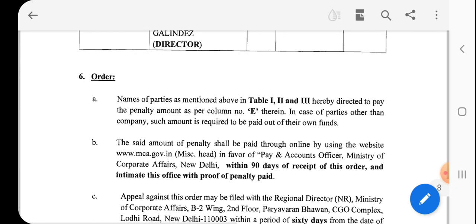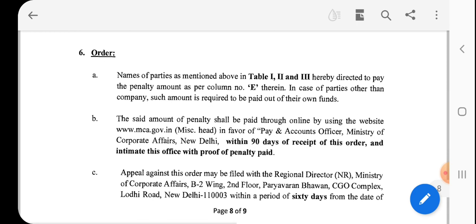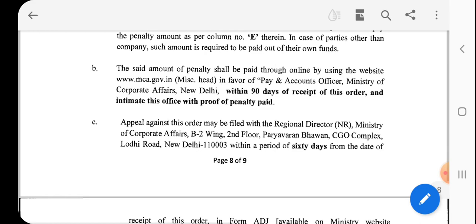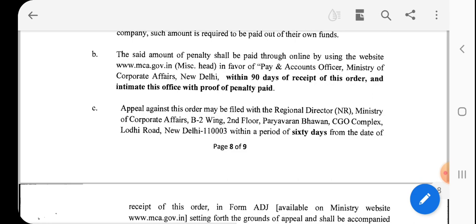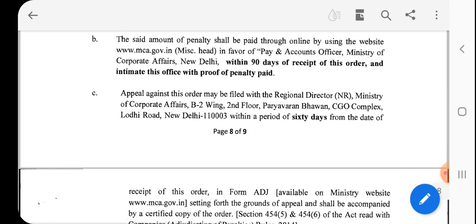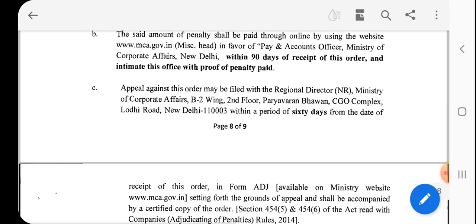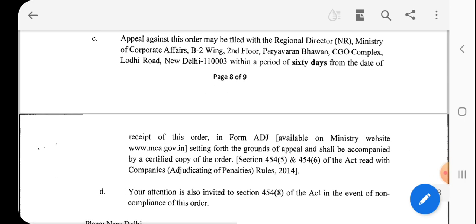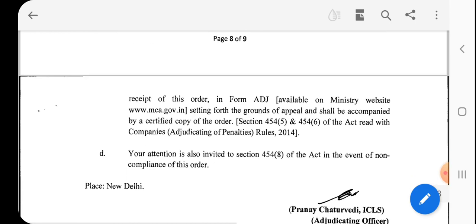The parties mentioned in the table are directed to pay the penalty amount as mentioned in the table. The said amount of penalty shall be paid online using the MCA website within 90 days of the receipt of this order, and this office must be intimated with proof of penalty paid. Any appeal against this order must be filed within a period of 60 days from the date of receipt of this order in the prescribed form, and in case of violation or non-compliance of this order, subsection 8 of section 454 will attract.